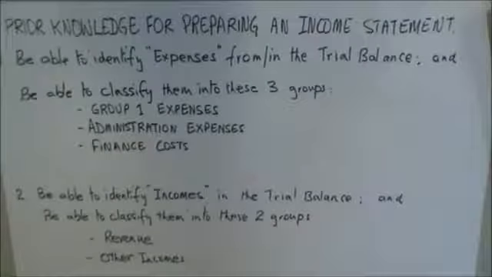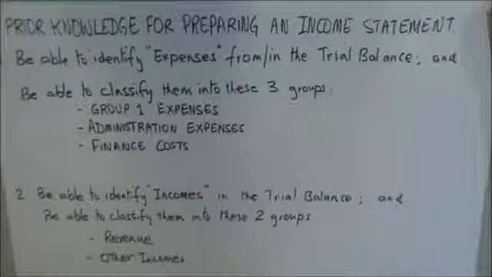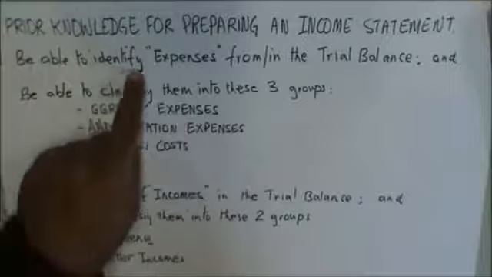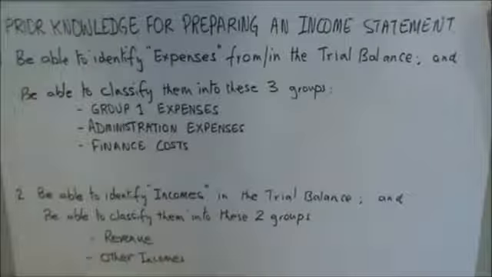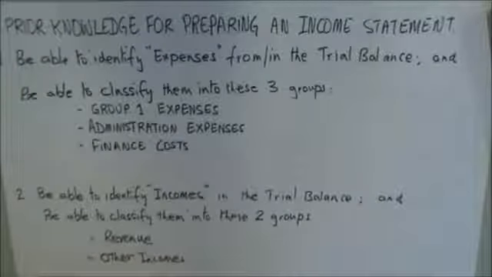Now, when we have the trial balance in front of us, we need certain skills. The first skill is that we should be able to look into the trial balance and be able to identify expenses from the trial balance. The trial balance will have lots of information.